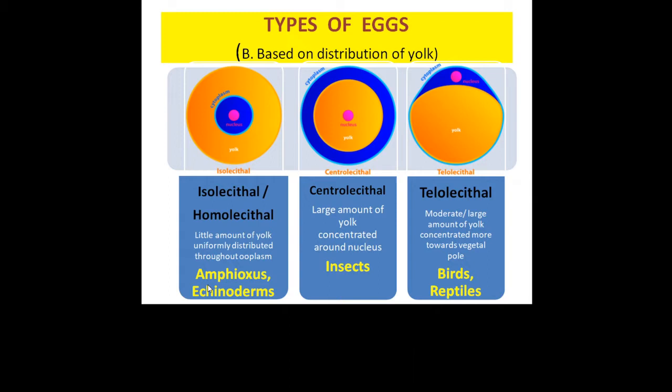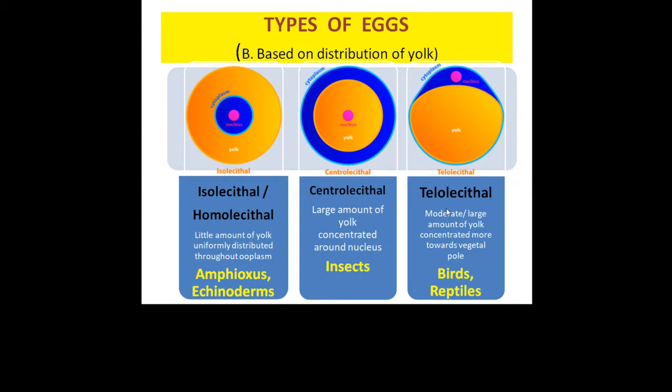These eggs are found in Amphioxus and echinoderms. Second, the centrolecithal category, where the large amount of yolk is concentrated in the center of the egg, leaving just a small rim of cytoplasm around the yolk-laden center. Such eggs are found in insects.